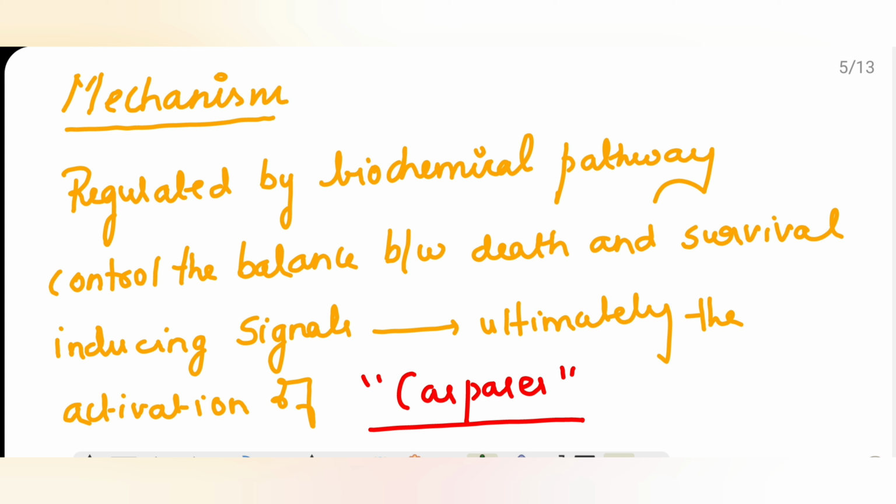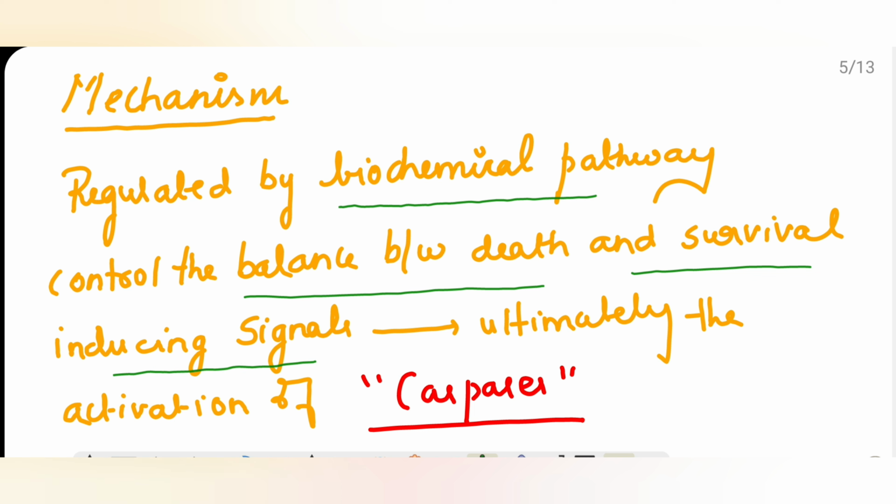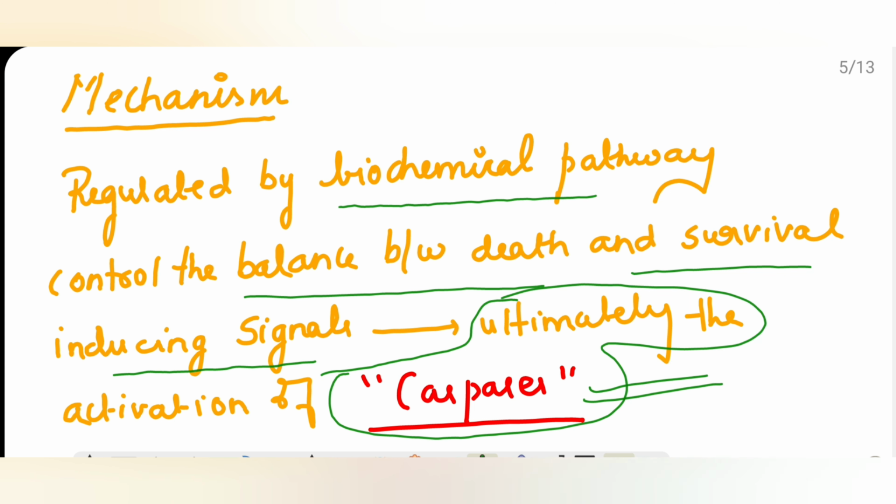Now coming to the important part of apoptosis, that is the mechanism of apoptosis. Apoptosis is regulated by a biochemical pathway which will control the balance between death and survival inducing signals. And when there is a death signal, there is ultimate activation of something known as caspase. This caspase is our hero in apoptosis. This is the main reason for the apoptosis.